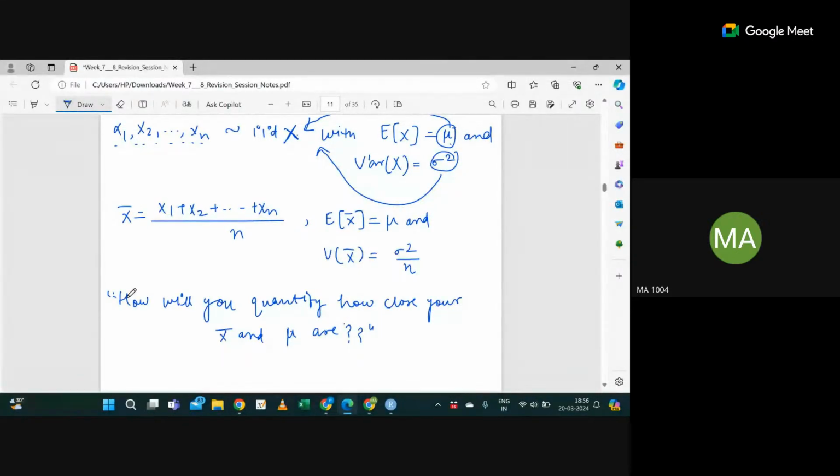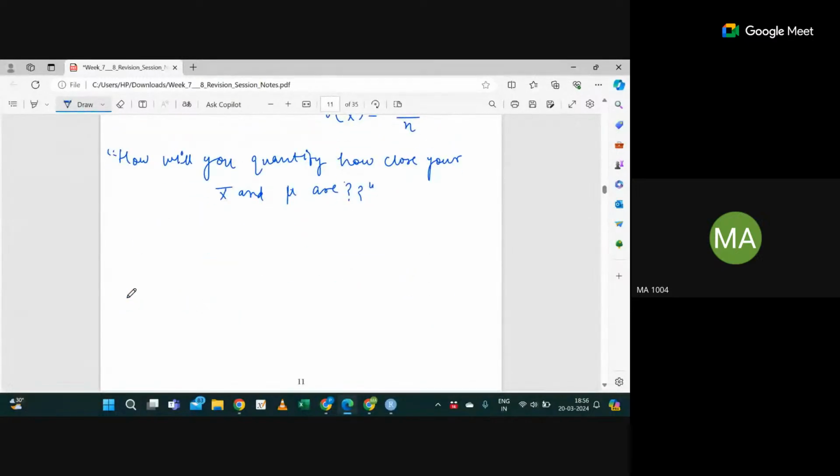Suppose mu is here in your distribution, and there is some distance from mu minus delta to mu plus delta.